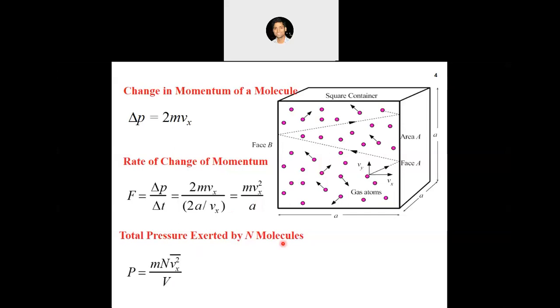So now because of the n molecules, we can say that pressure will be equal to simply m n vx bar square by volume.